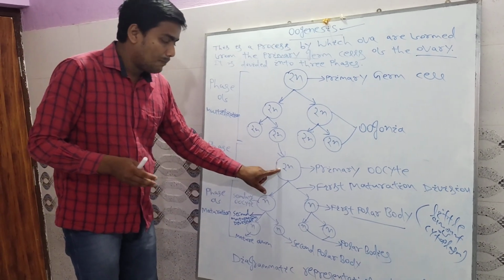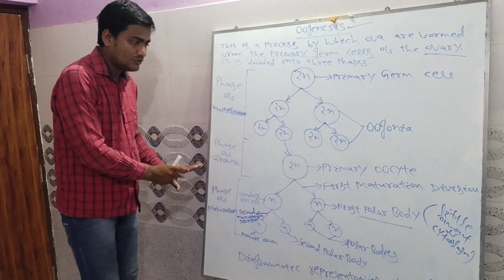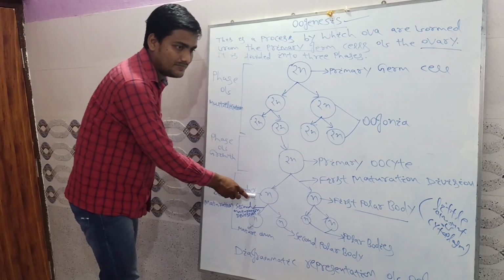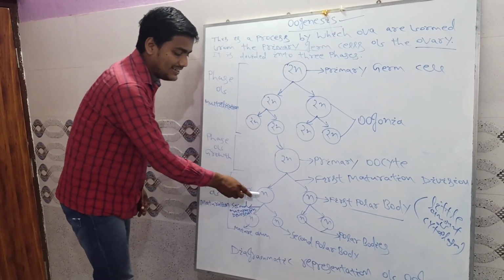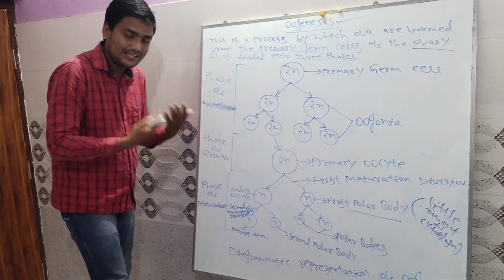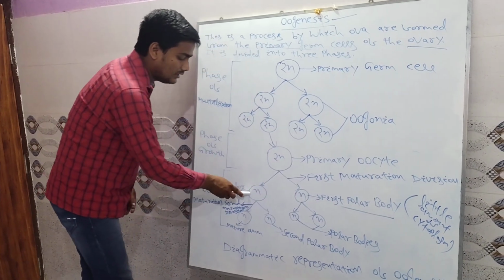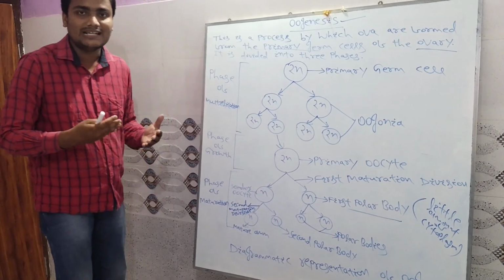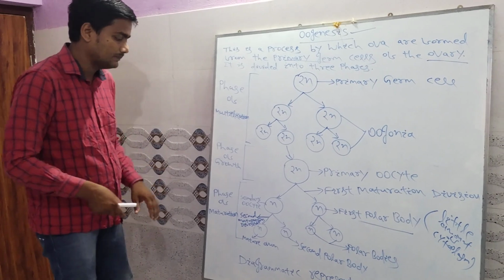So in the phase of maturation, the primary oocyte undergoes the first maturation division, after which two haploid cells are formed: one larger cell and one smaller cell. The larger cell is called the secondary oocyte and the smaller cell is called the first polar body.